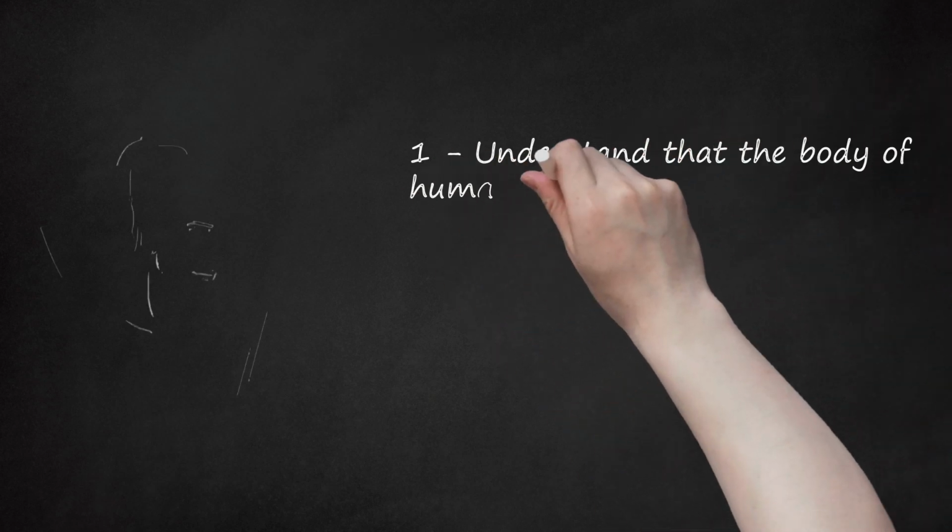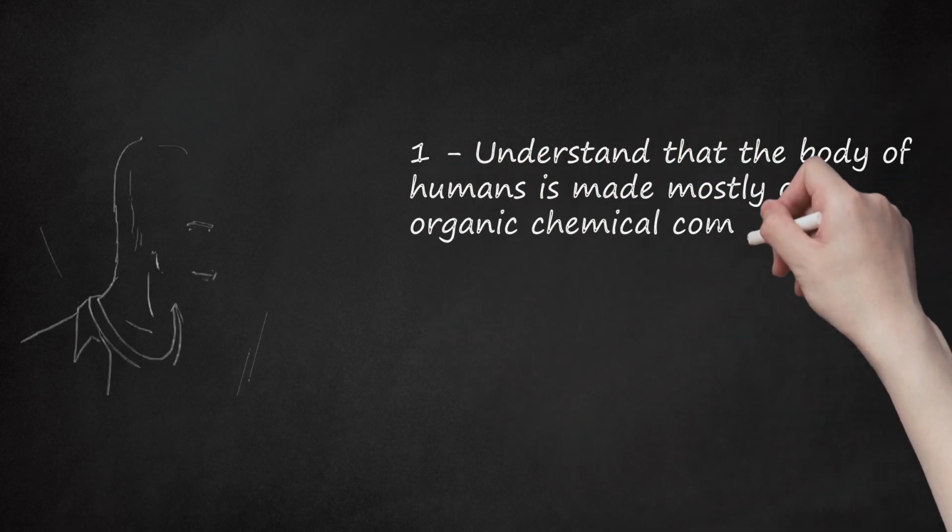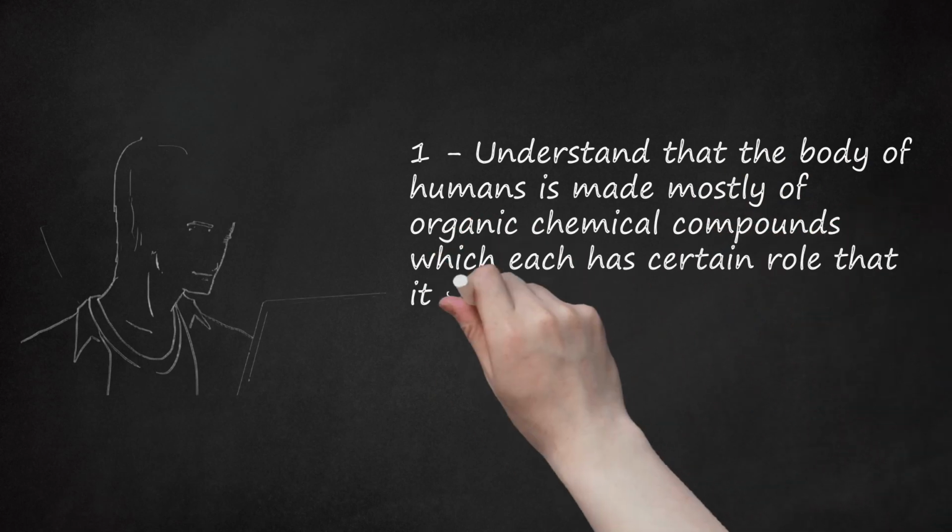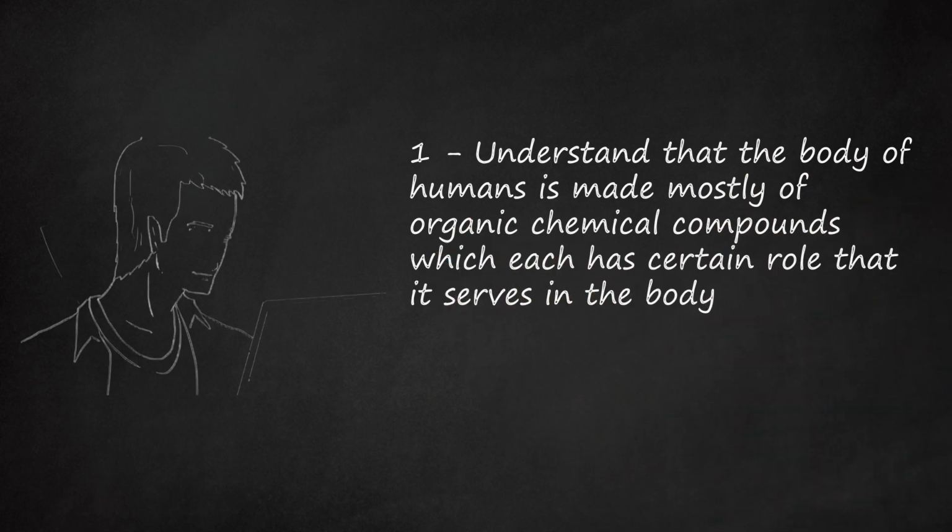Steps. 1. Understand that the body of humans is made mostly of organic chemical compounds, each of which has a certain role that it serves in the body. Some of these molecules are exceedingly complex in their structure and function, such as the molecules of DNA and RNA. Other molecules in the body are very simple in structure but are also very important for maintaining homeostasis in the body. An example is the neurotransmitter epinephrine, which is a relatively simple molecule in its structure but is of immense importance for the mediation of the function of the autonomic nervous system.